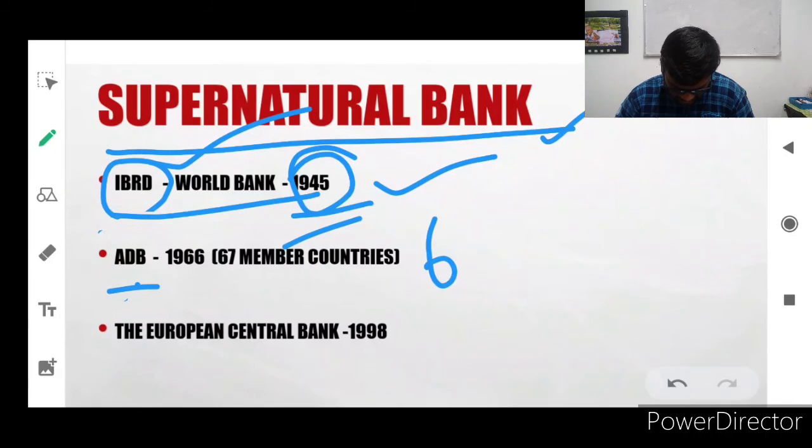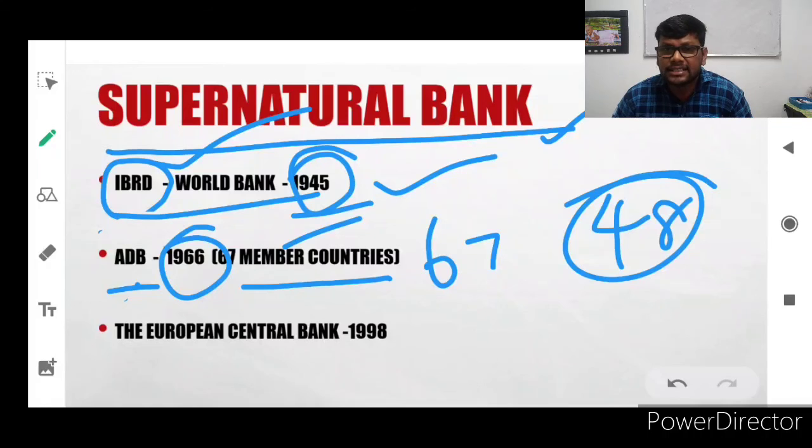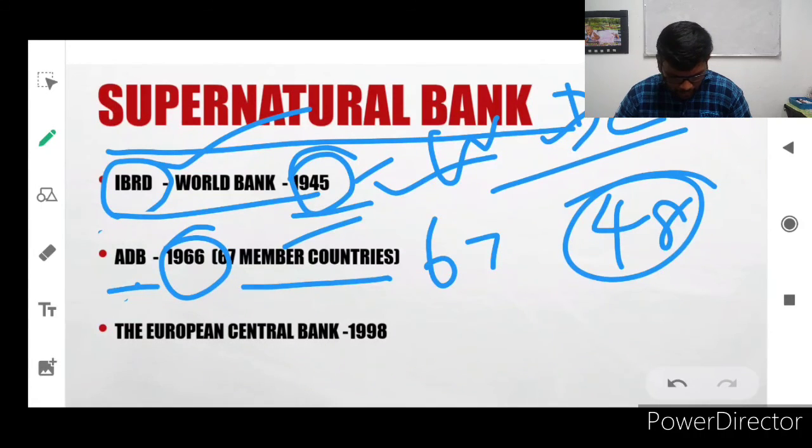Nearly 67 member countries are here, 48 in Asian countries. ADB started in the year 1966, with its head branch in Manila. And you know that the IBRD World Bank is in Washington DC, located in the USA. And ADB, the Asian Development Bank, is in Manila, Philippines.